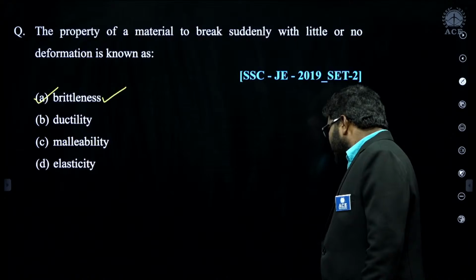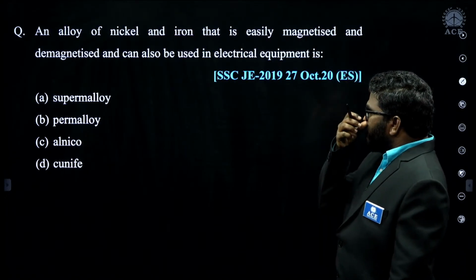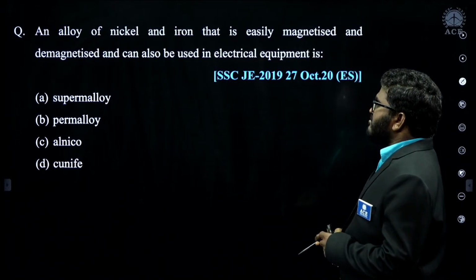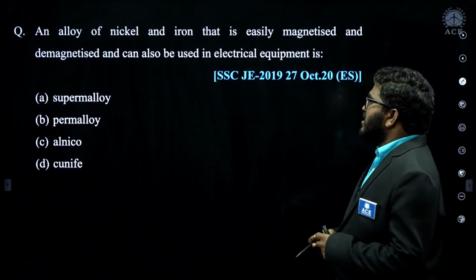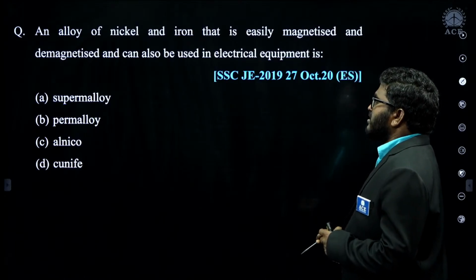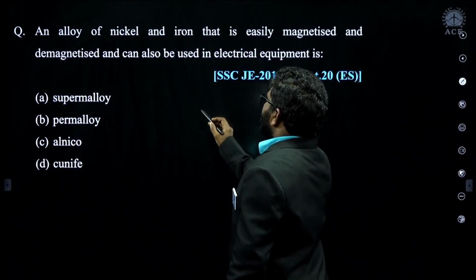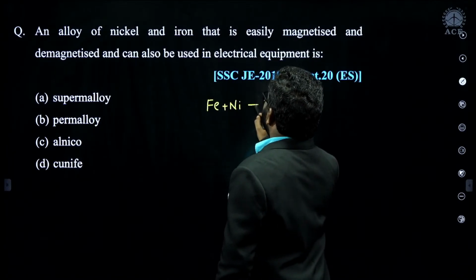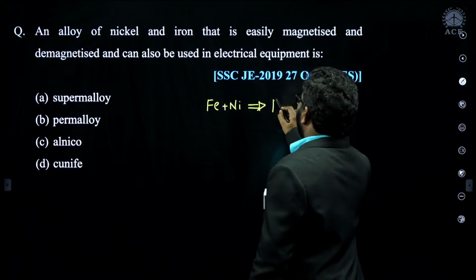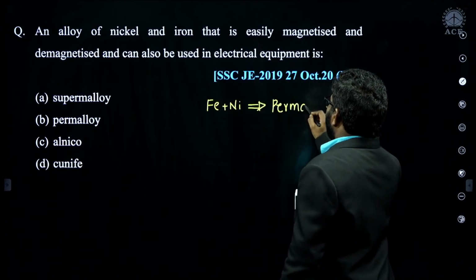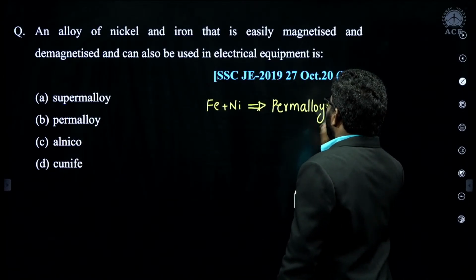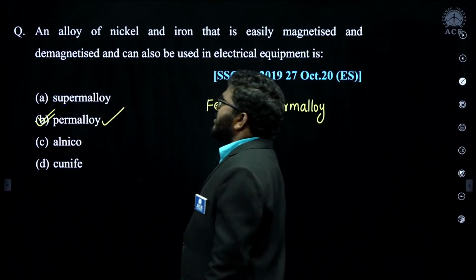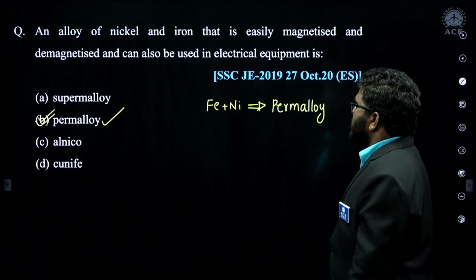It's a very, very simple question. Now, an alloy of nickel and iron that is easily magnetized and demagnetized can also be used in electrical equipments. So, remember, an alloy of iron and nickel, we call it a firm alloy. B is the correct answer for this question.